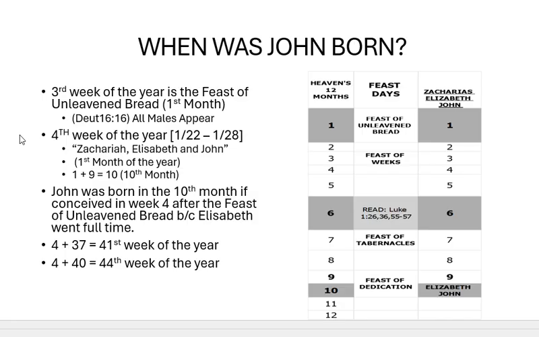Zachariah, Elizabeth, and John, the first month of the year. 1 plus 9 equals 10, the 10th month. John was born in the 10th month, if conceived in the fourth week after the Feast of Unleavened Bread, because Elizabeth went full term. 4 plus 37 equals